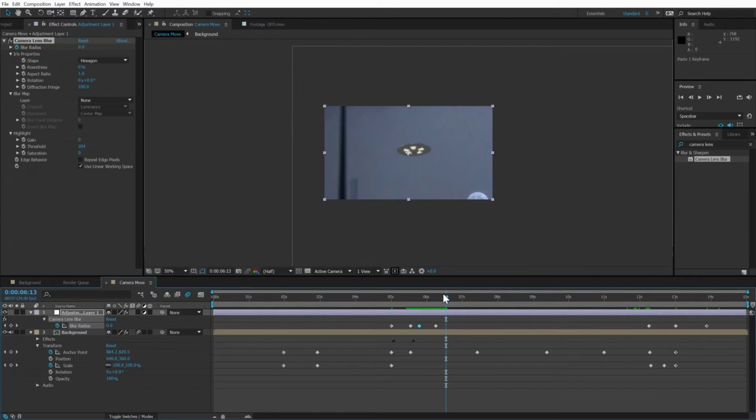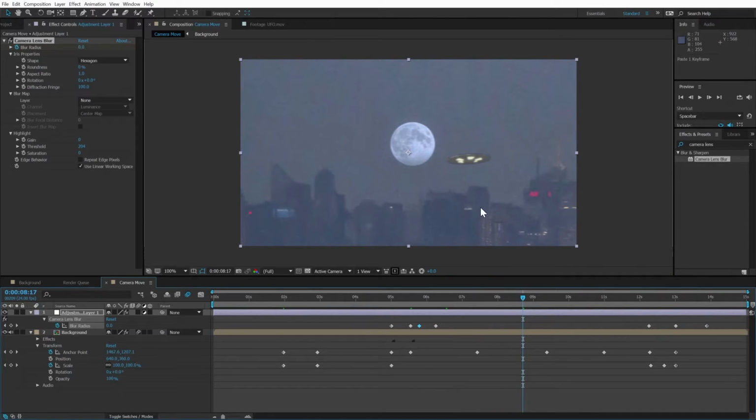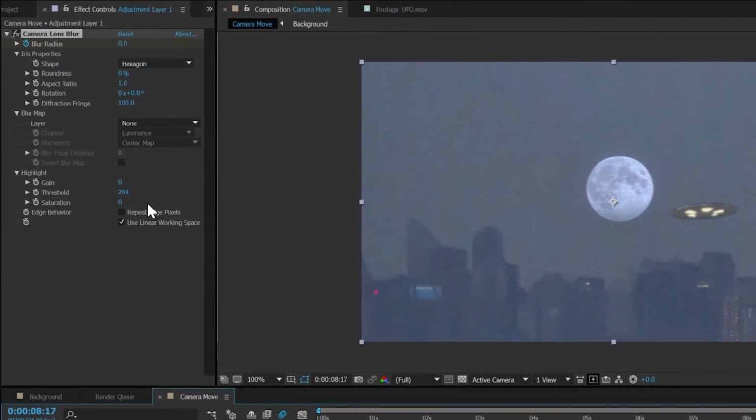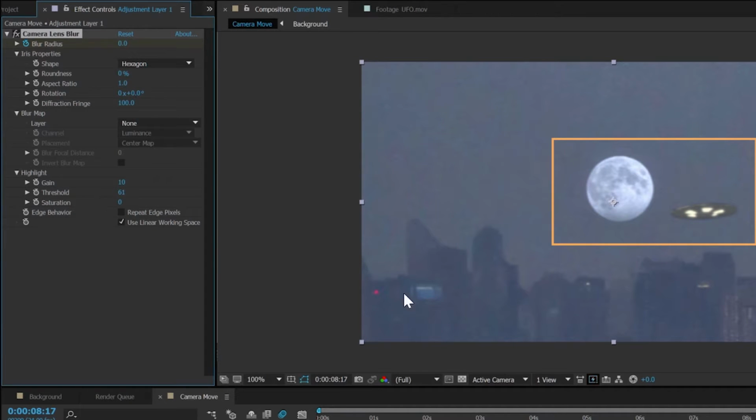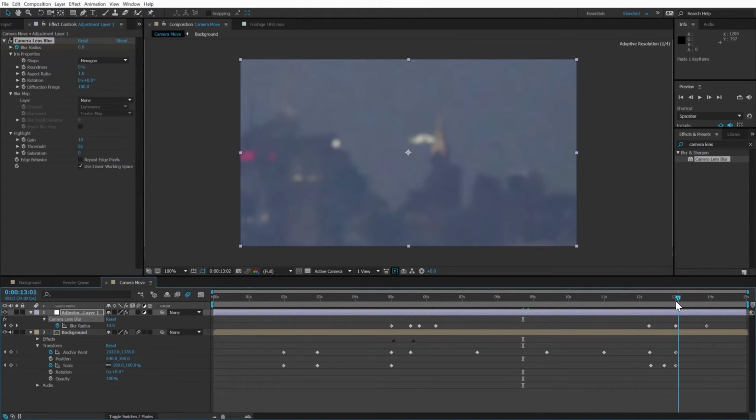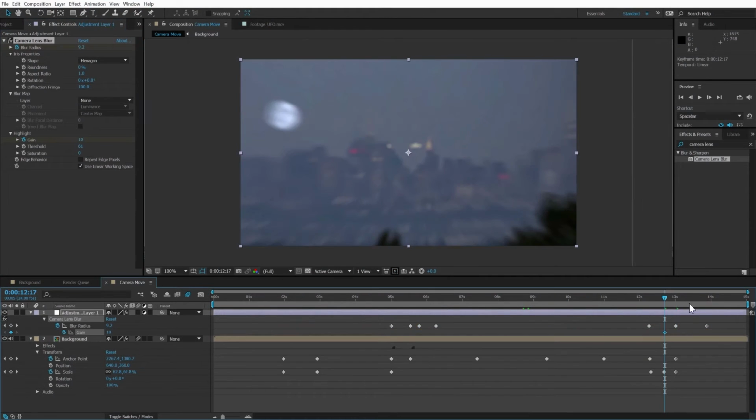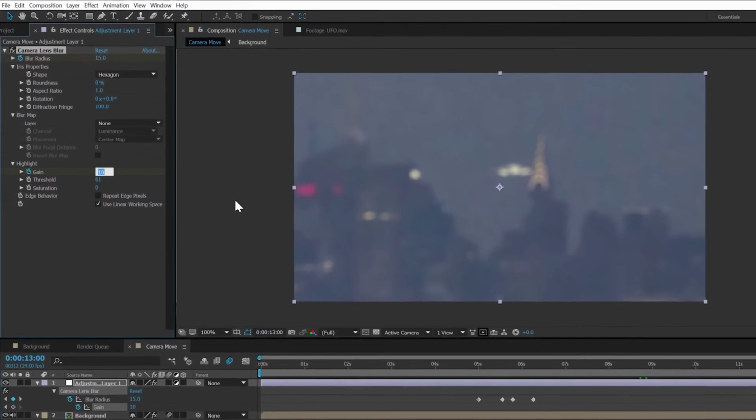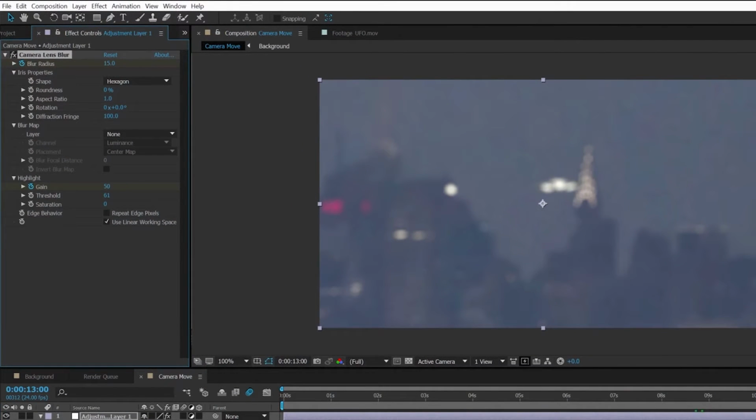Another cool thing about the camera lens blur effect is that it allows you to amplify the highlights of a scene, which is a useful trick for unifying the brights of different composited elements. A value of 10 will help the moon look a little more luminous, as well as pumping up the city lights. You'll have to bring down the threshold a little bit in this scene to reveal it. In fact, during our final zoom, we can animate the gain up to, say, 50 to simulate the camera re-exposing